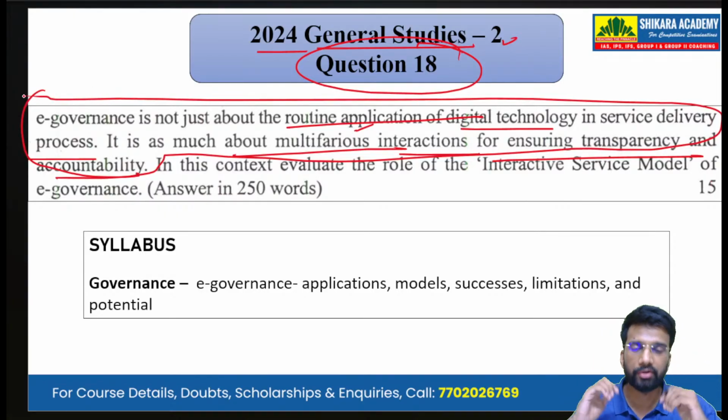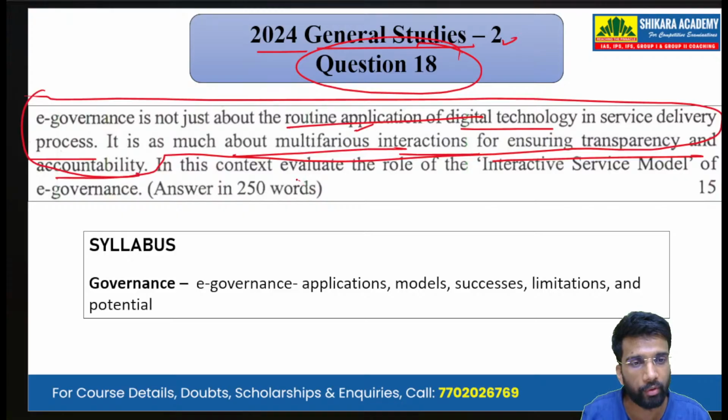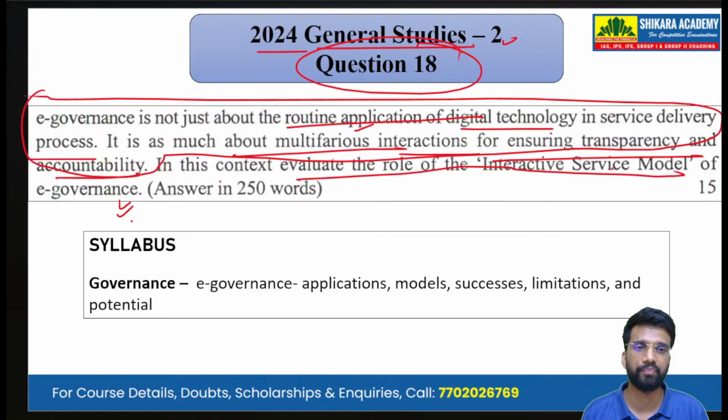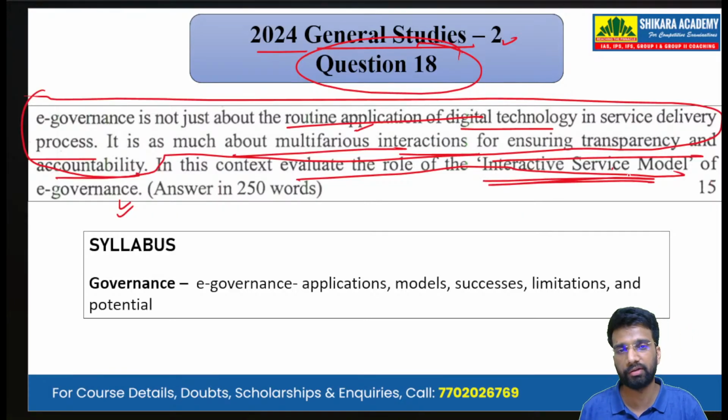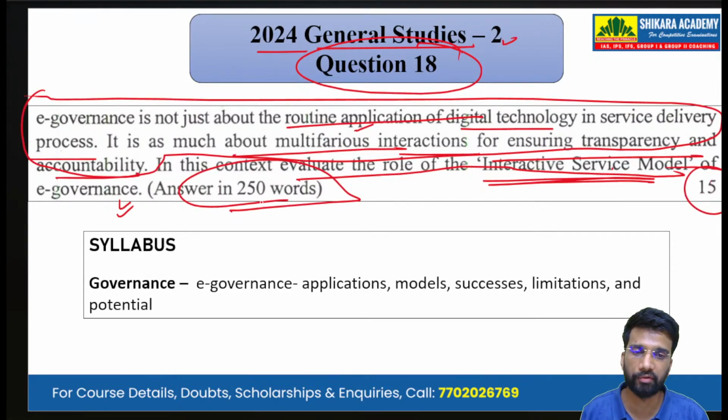And in this introductory lines context, we have to evaluate the role of interactive service model of e-governance. Okay. So the main demand of the question is that we have to evaluate the role of interactive service model of e-governance. Okay. A 15-mark question, we have to answer it in 250 words.